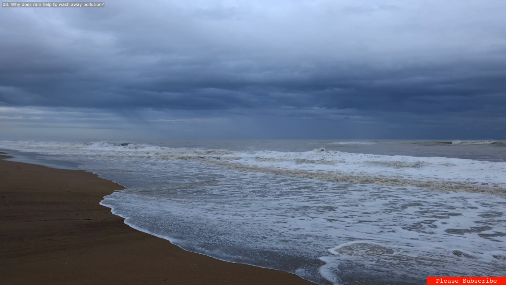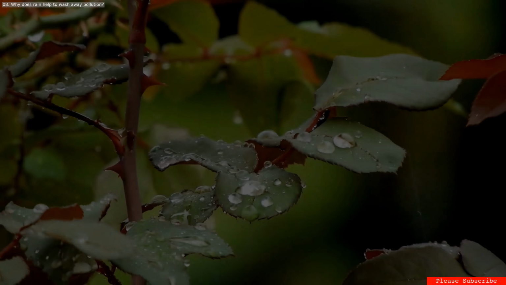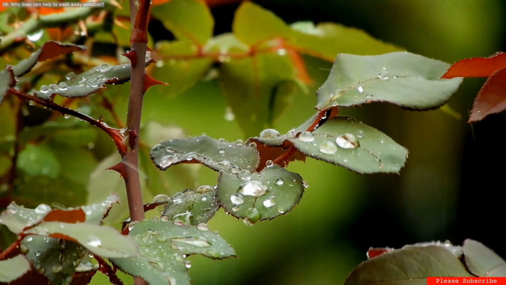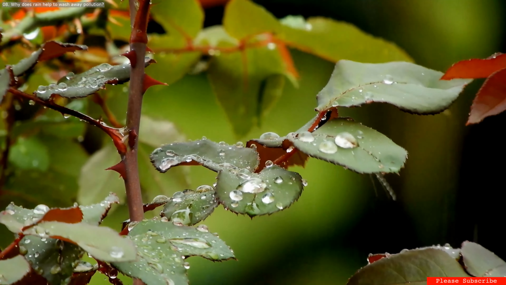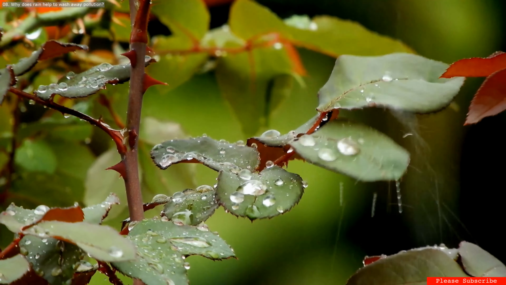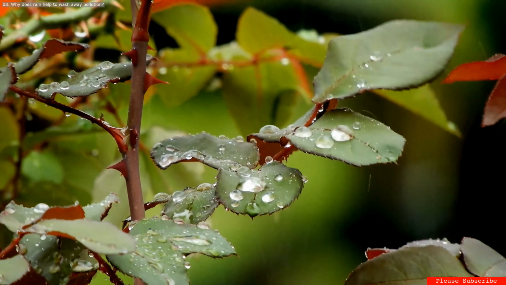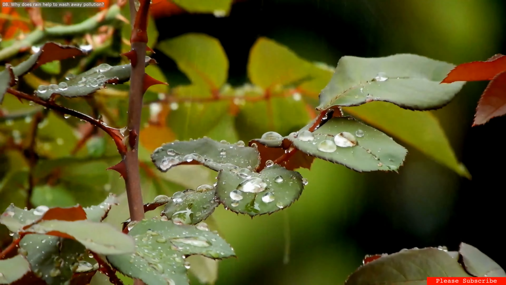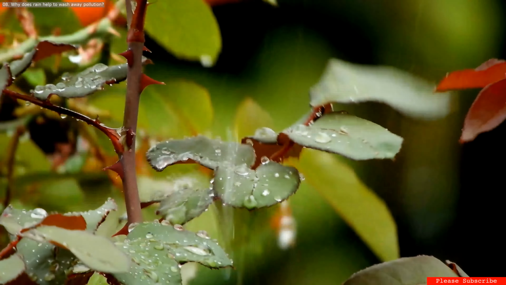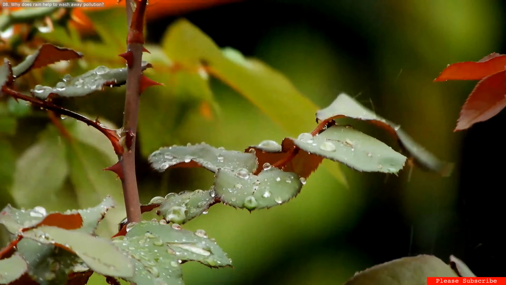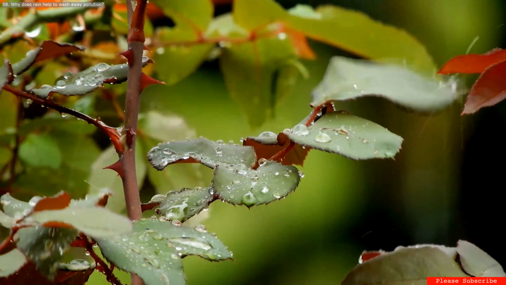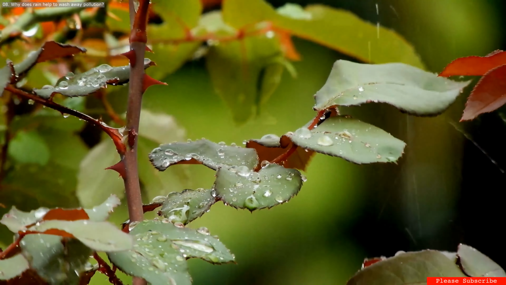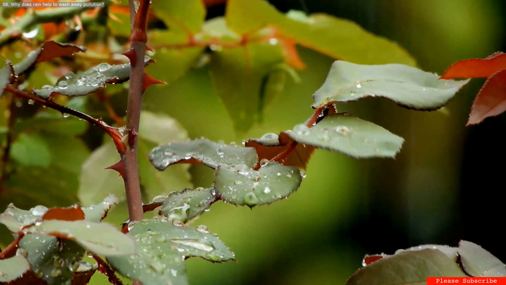Rain helps to wash away pollution due to a process called wet deposition. When it rains, the water droplets capture pollutants present in the air, such as dust, smoke, and other particles. As the raindrops fall to the ground, they carry these pollutants with them, effectively removing them from the atmosphere and depositing them on the Earth's surface. This process helps to cleanse the air and reduce pollution levels. However, it's important to note that rain cannot eliminate all types of pollution, especially those that are chemical or toxic in nature.